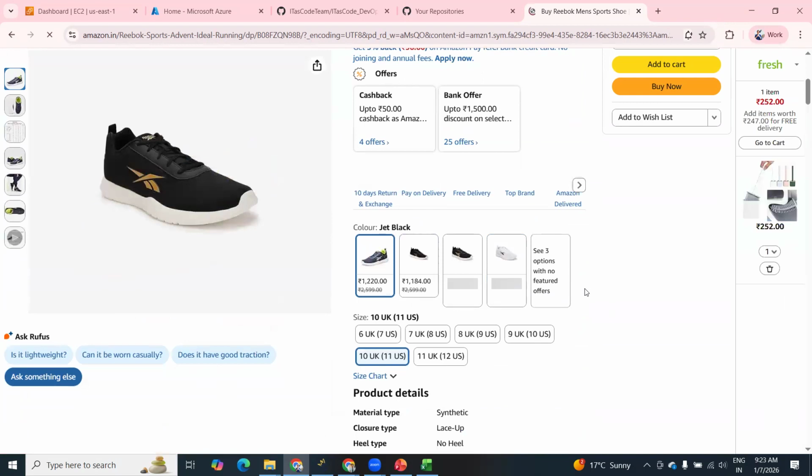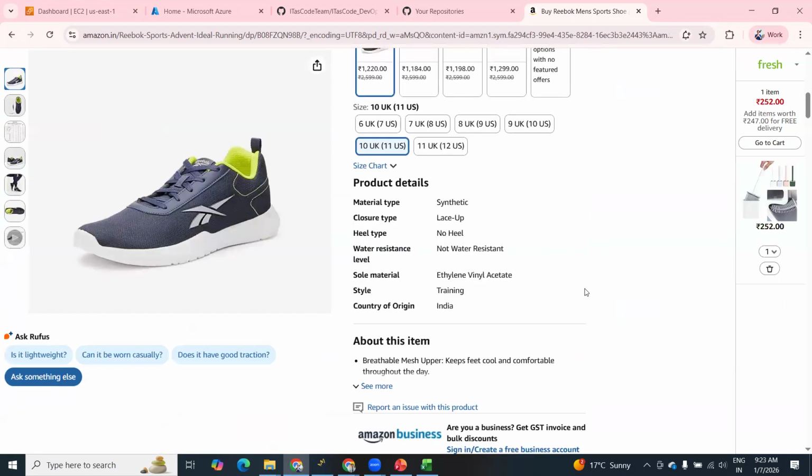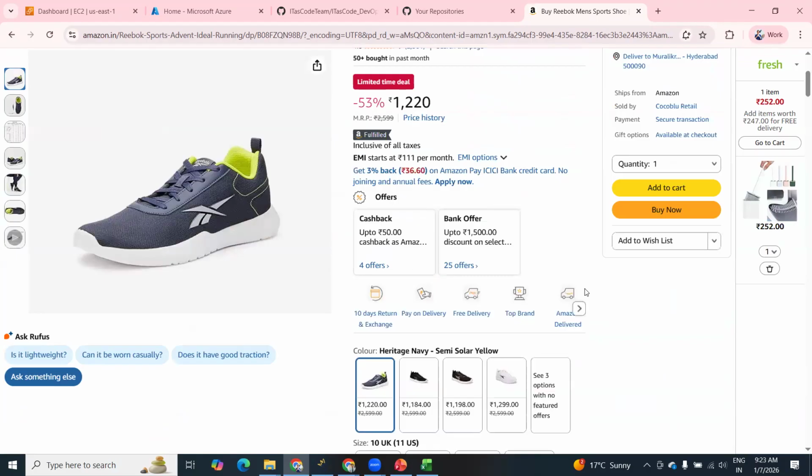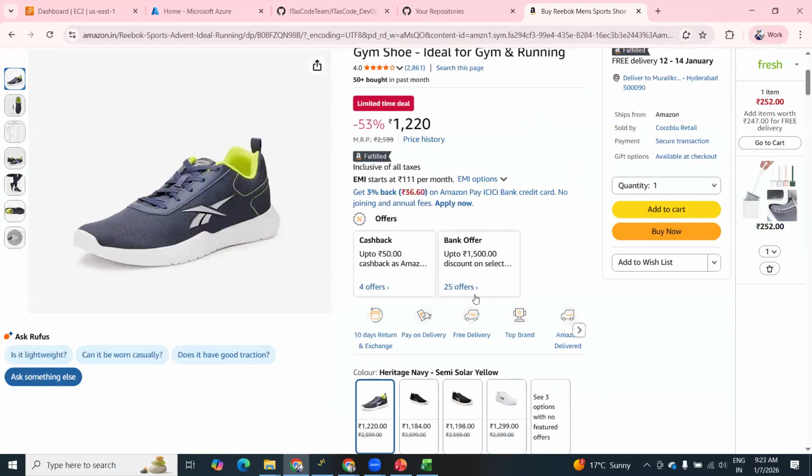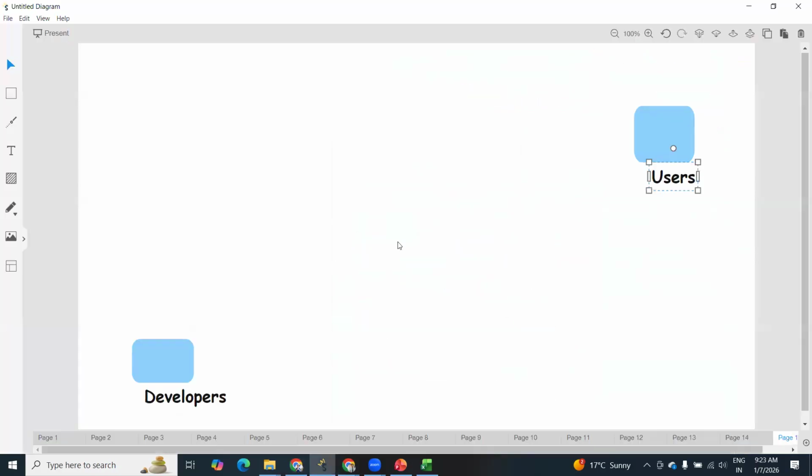These are the things we first try to understand, and based on that, you can start purchasing these items. But if you observe this data, these are all developed by developers and other teams. Initially the journey starts at developers.